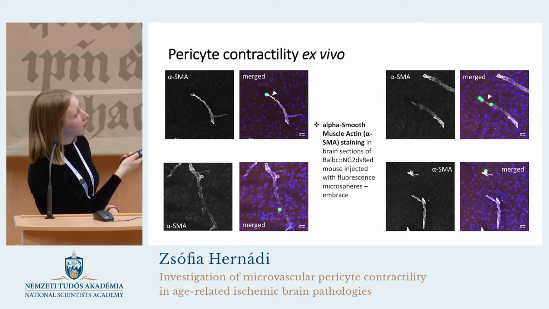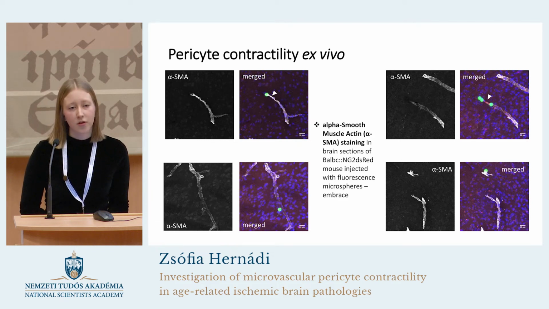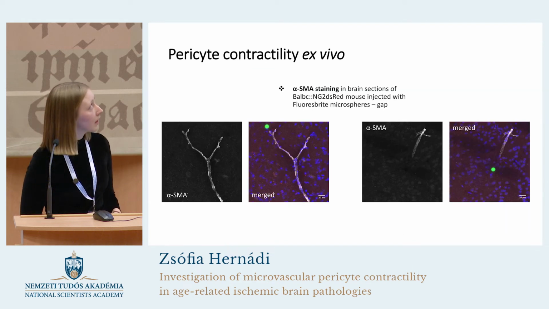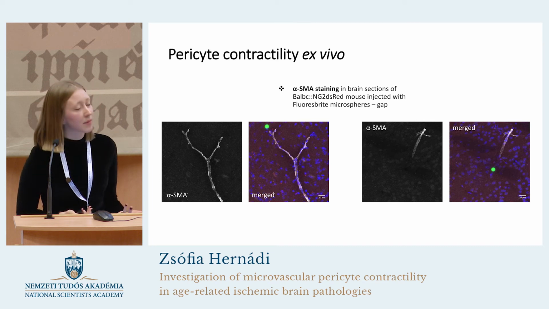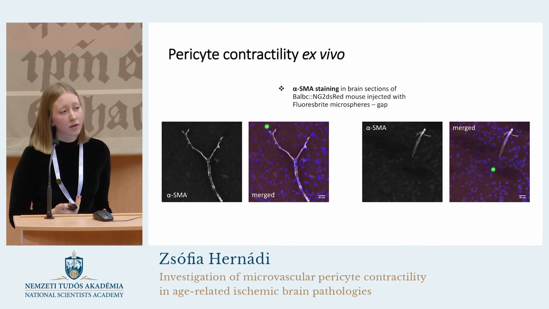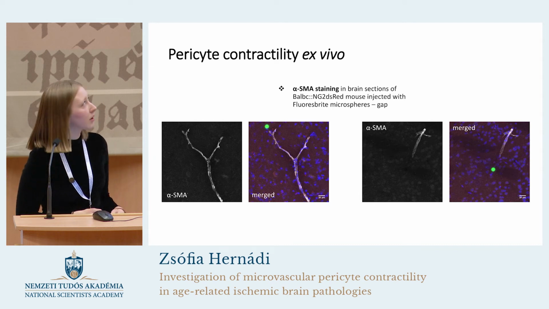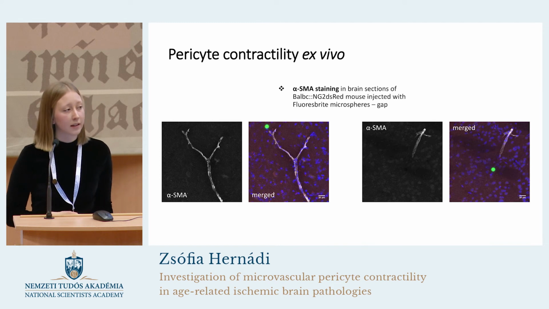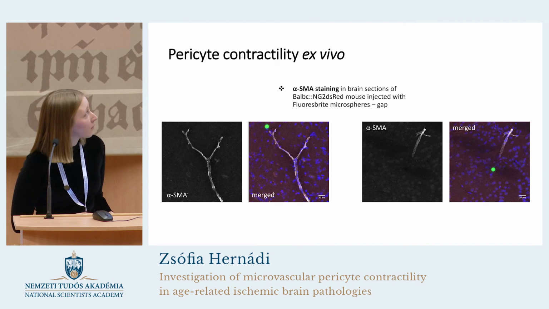Moreover, some vessels constricted near them, which implies that the observed vasoconstriction might have been caused by pericytes. However, this event did not occur in every case. It might be because microspheres got lodged in smaller microvessels where pericytes no longer express alpha-SMA, or there are other contractile proteins that have a role in the contraction of the vessels.